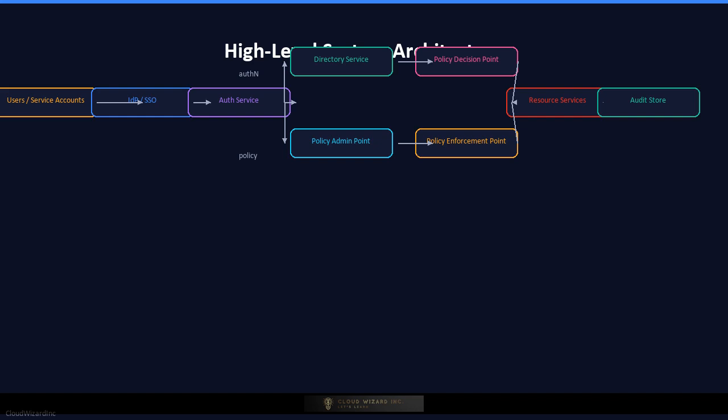The policy enforcement point sits inside each application or gateway and intercepts requests. The identity directory stores users, groups, credentials, and metadata. The audit service collects logs from every component into a tamper-evident store. An admin console and developer APIs provide management and automation interfaces.